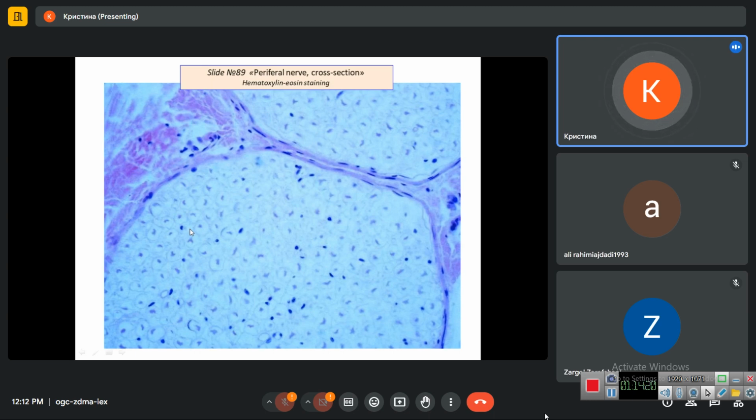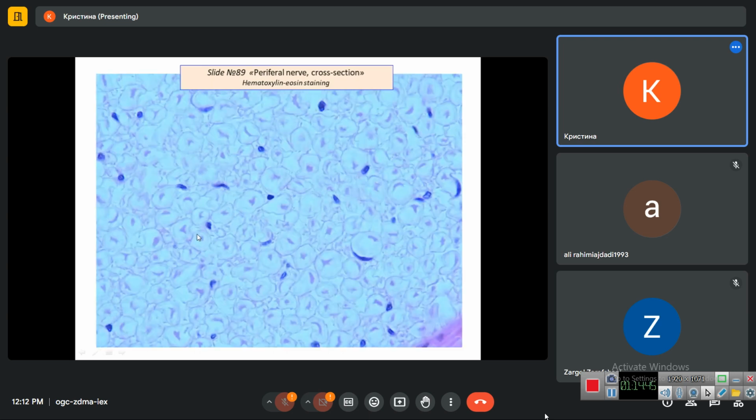It stays as unstained light area. But here, the cell nuclei and the axial cylinders are stained. So, for example, here we see the dot in the center. This is the axial cylinder. It is surrounded with non-stained area of myelin, and at the periphery we have the cytoplasm of the Schwann cell.